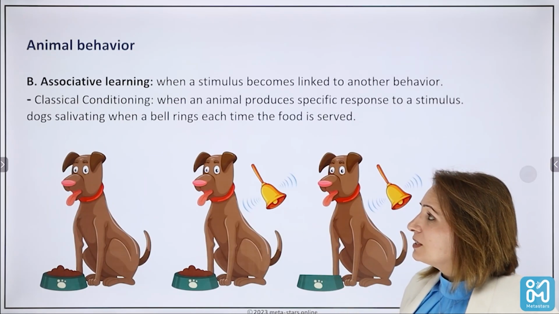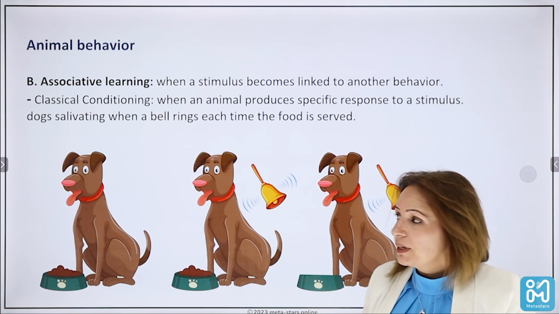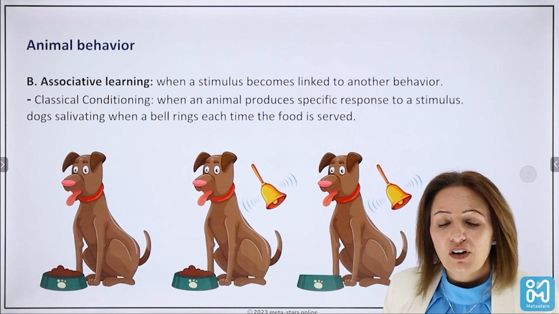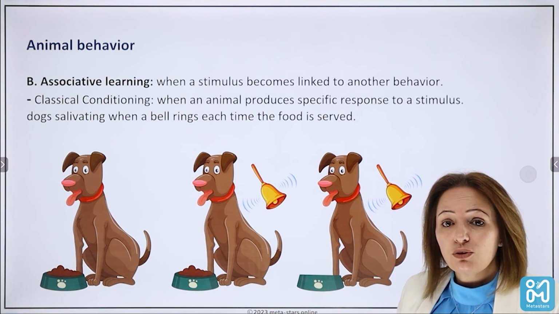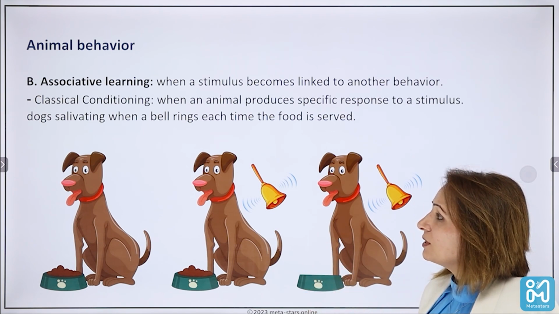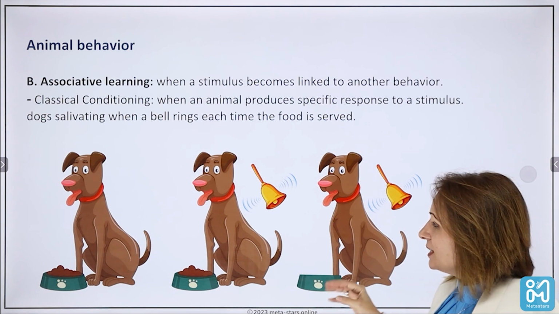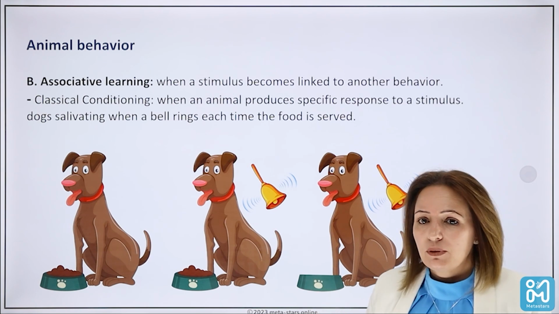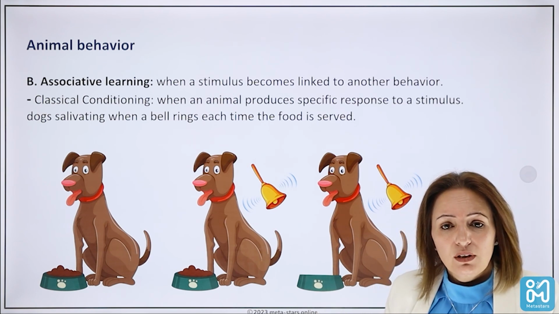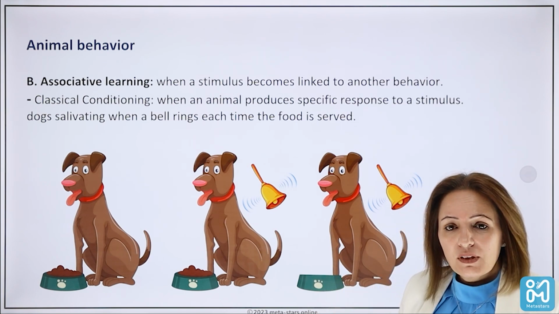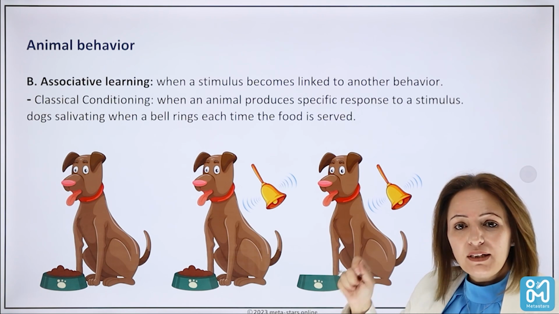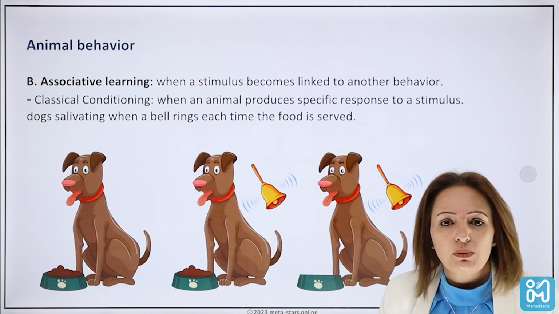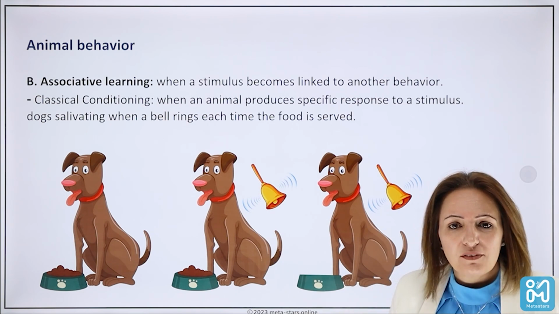Another part of the learning behavior is associative learning. And associative learning can be classified into two types of conditioning. The first one is called classical conditioning. As you see in this picture, a dog, for example, is served his food when the bell rings. So every day when the bell is ringing, the dog knows that the food is going to be served and he will start to salivate.